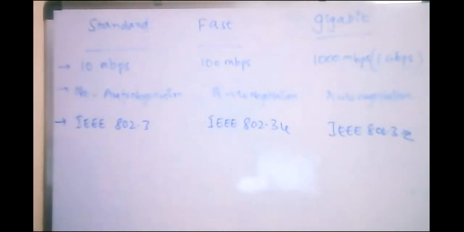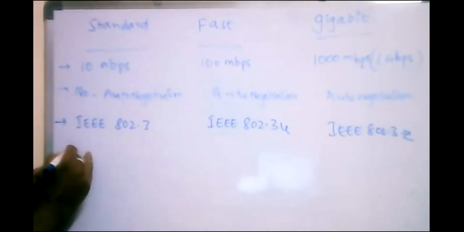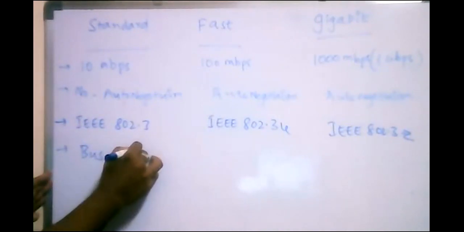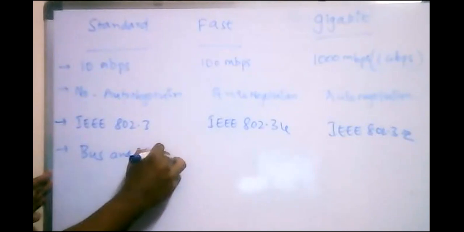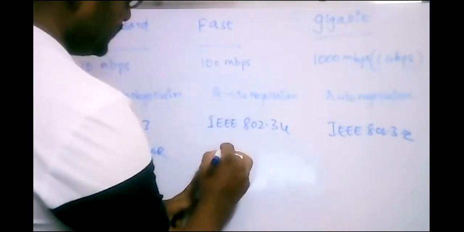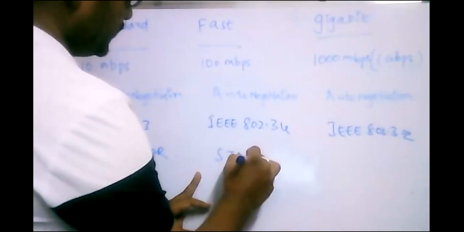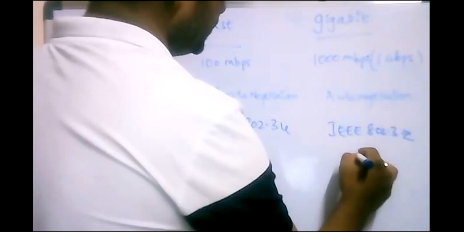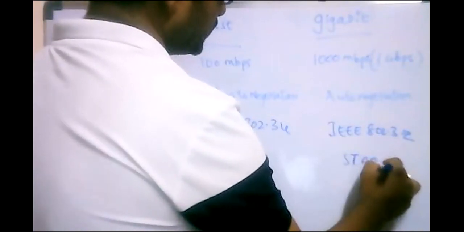So according to the standard Ethernet, it uses bus and star topology. Now, whereas fast Ethernet is also star, and a hierarchy of star topologies will be used.